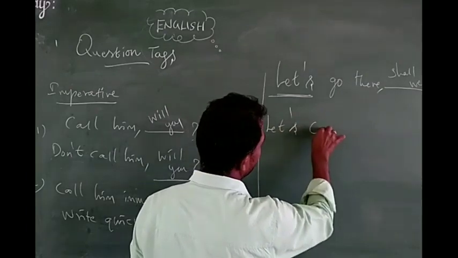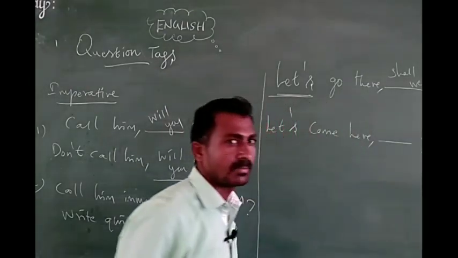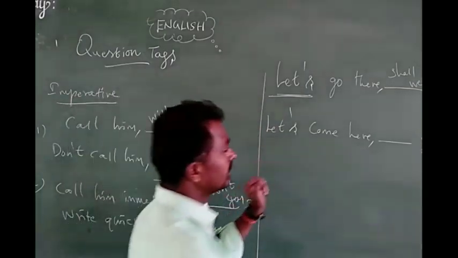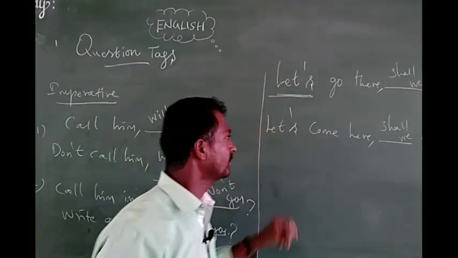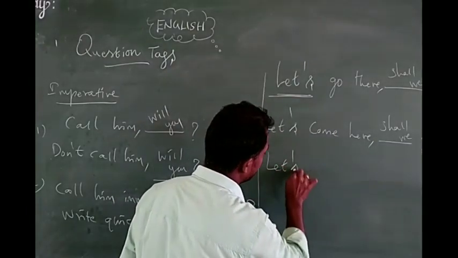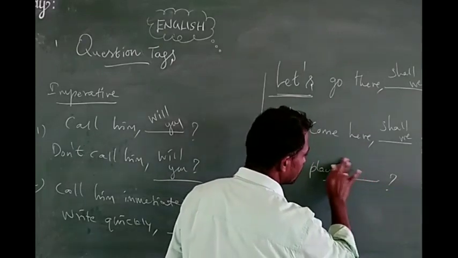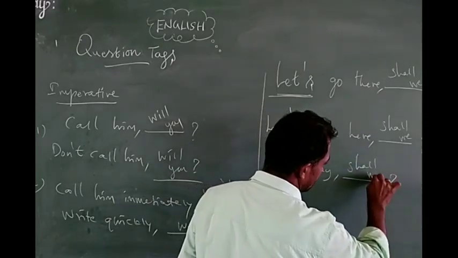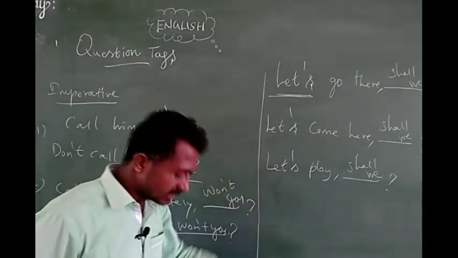Let us come here. How can we write? Here also the same thing, shall we. For example, let us play. What is the answer for let us play? The same thing, shall we. So this is the difference between an imperative sentence and a sentence starting with let.